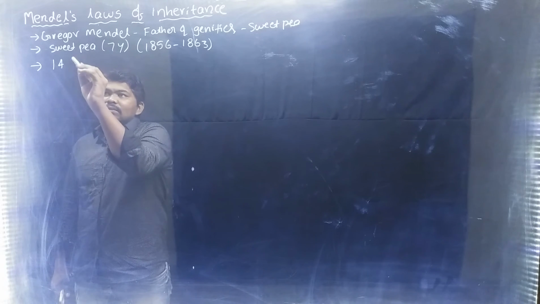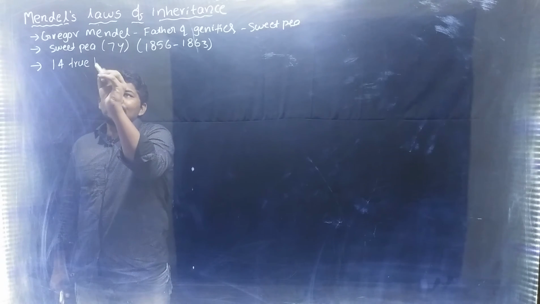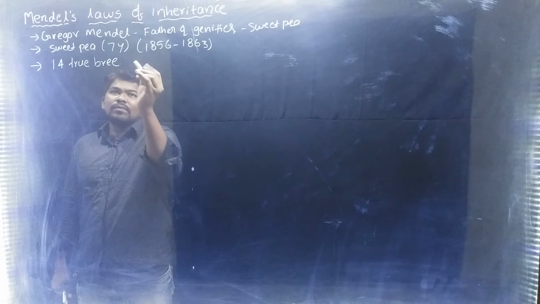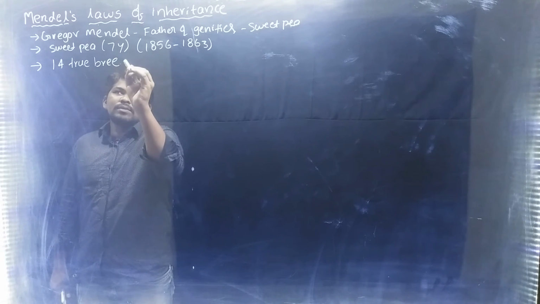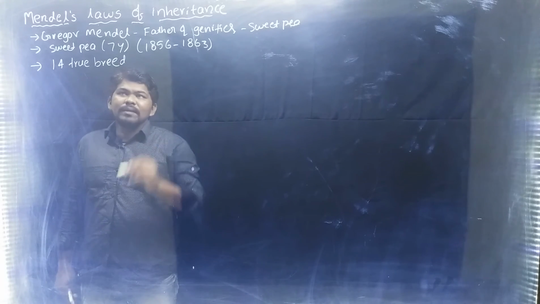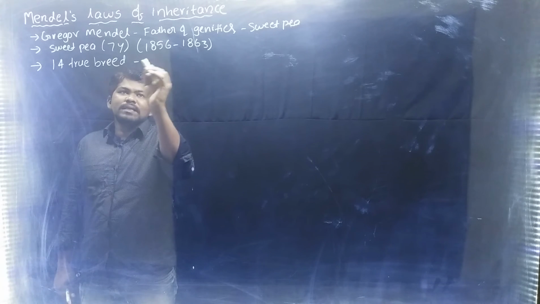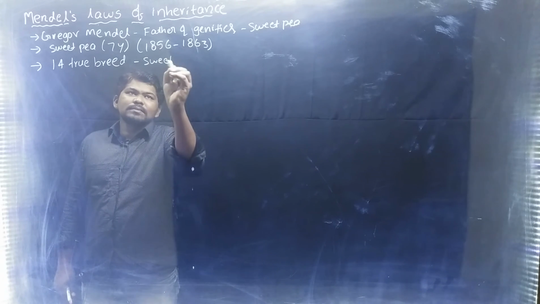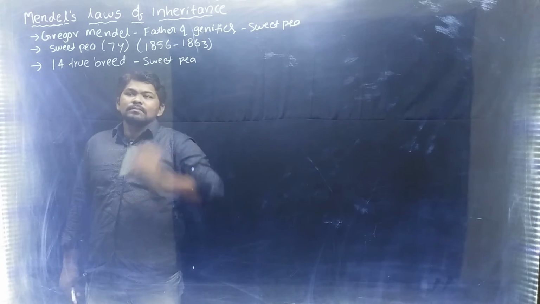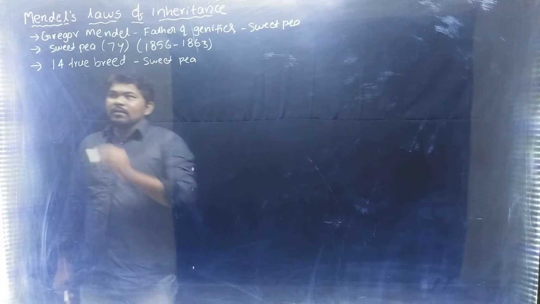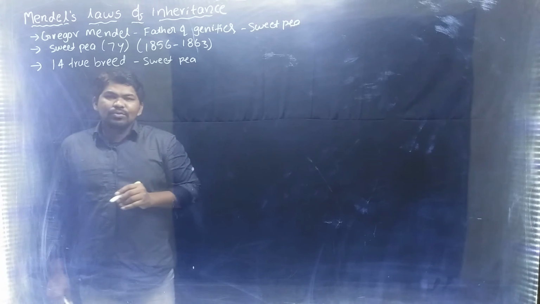He selected 14 true breed varieties of sweet pea plants. What are true breeds?